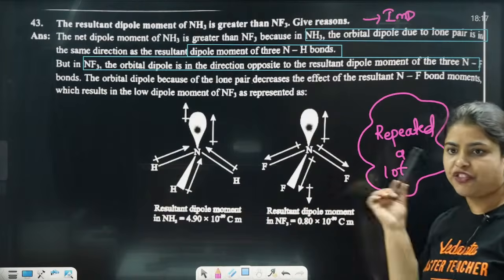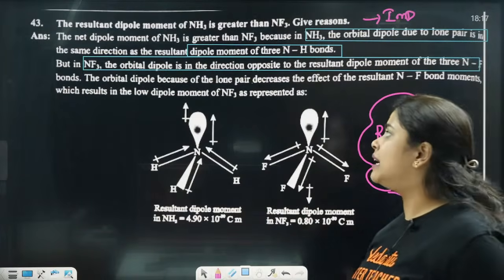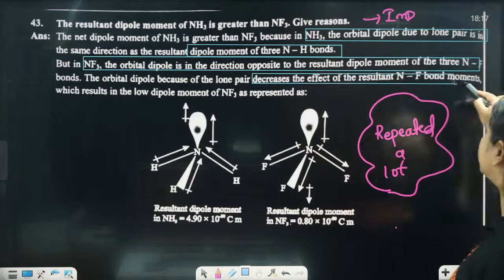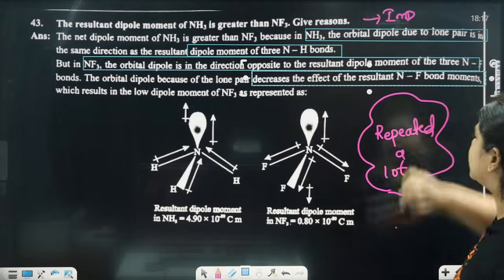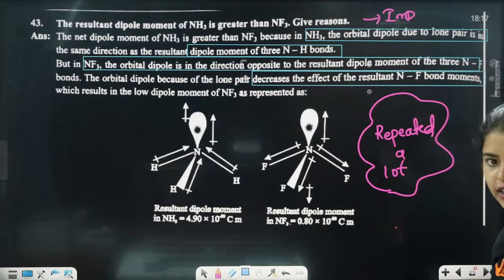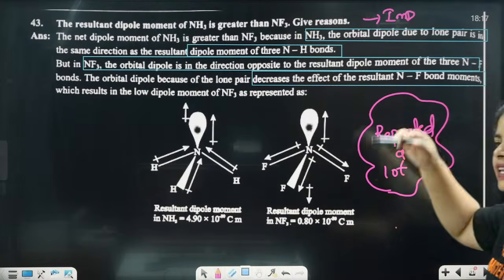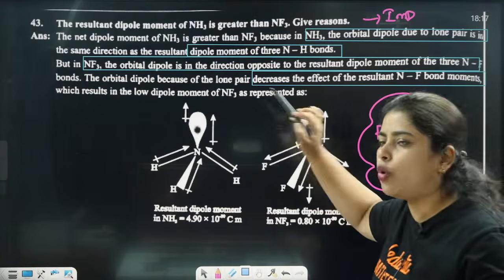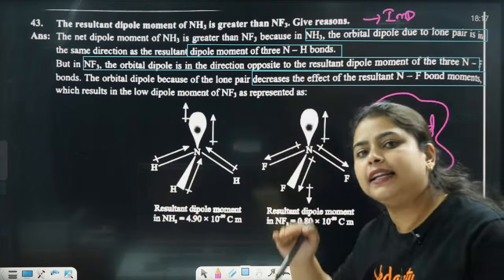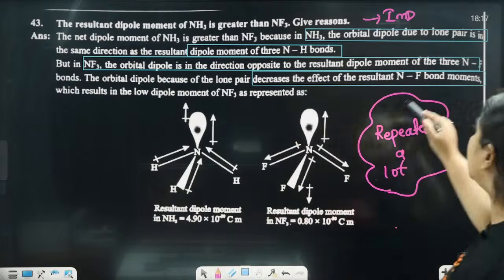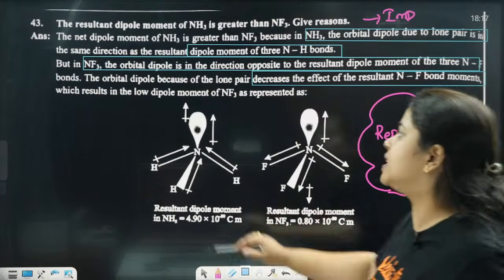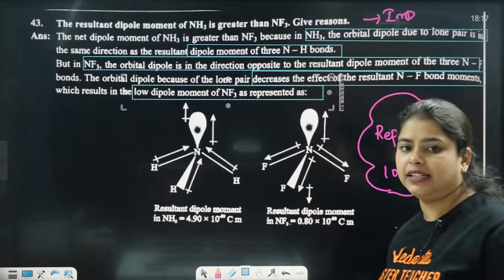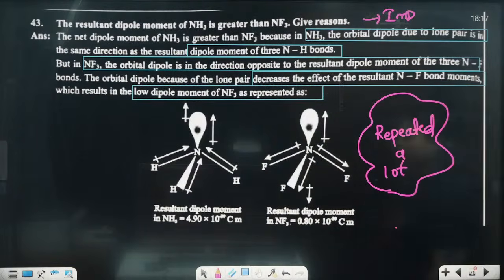Clear? 3 NF bonds. Next, the orbital dipole because of the lone pair will start decreasing the effect of the resultant. The orbital dipole moment of that lone pair of NF3 will start decreasing the moment, which results in the low dipole moment of NF3.